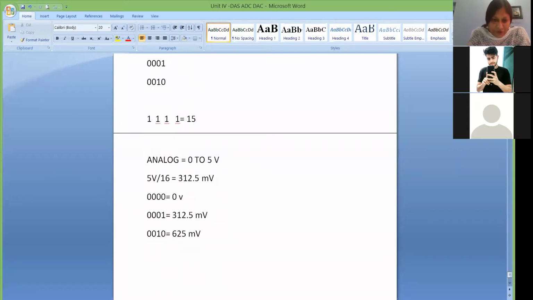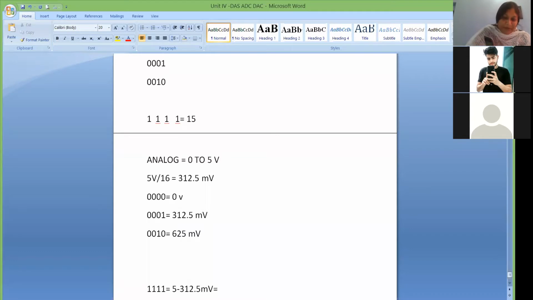Now likewise, if you go till 1111, then what will be your last data? It should have been 5 volt, but it will not be 5 volt. It will be 5 volt minus 312.5 millivolt.